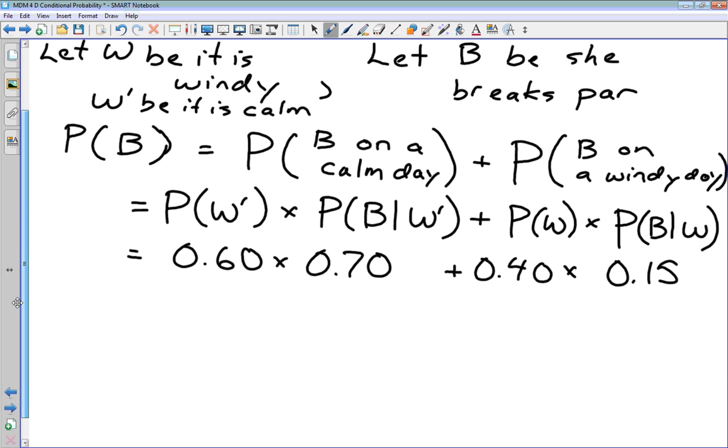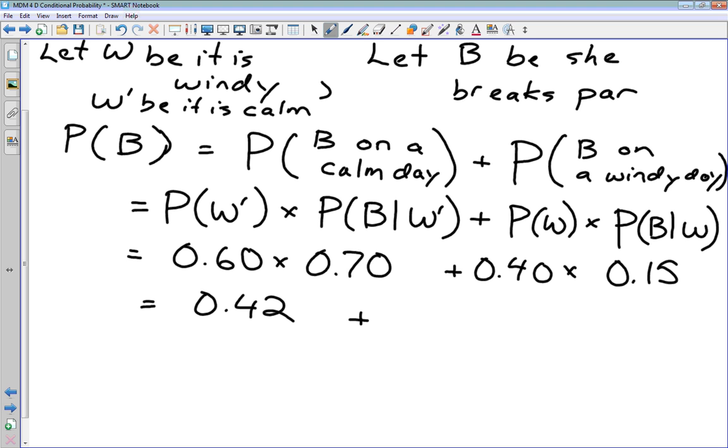So now we just need to multiply these numbers and add them up. 0.60 times 0.70 is 0.42. So that would be the contribution to the probability of her breaking par, factoring in the probability that it's going to be a calm day.